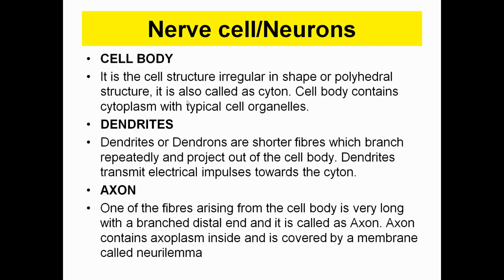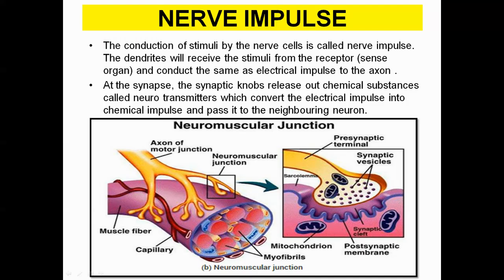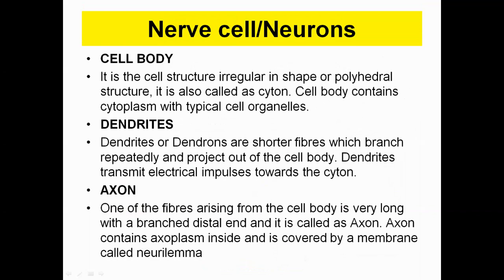Dendrites. Dendrites are the short fibers that branch repeatedly and project out from the cell body or cytosol. Dendrites transmit electrical impulses towards the cytosol. Now comes the axonal part. The axon is one of the fibers that rises from the cell body as a very long, distal branch to the end, which is referred to as the axon. The axon contains axoplasm and is covered with a membrane that is referred to as neurilemma.